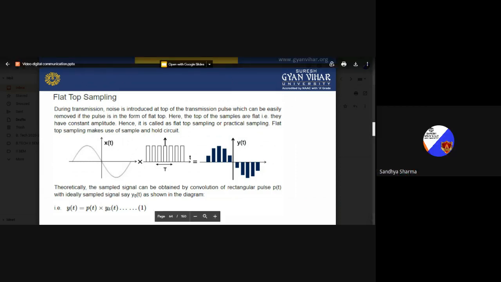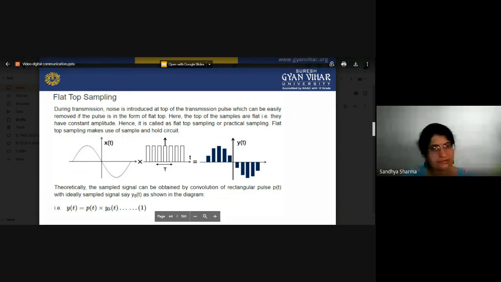So here we receive our sampled signal by multiplying the pulse train with the modulating signal x(t).